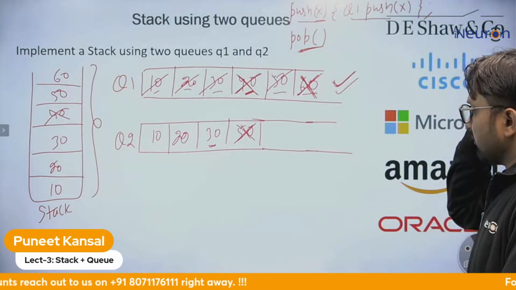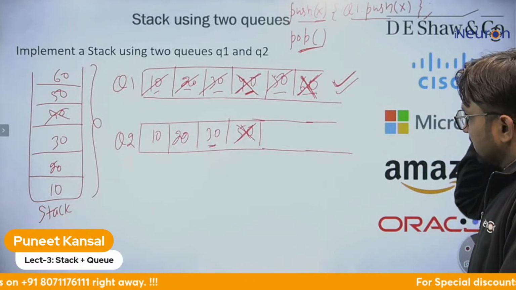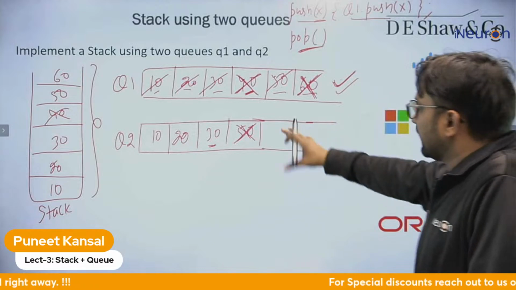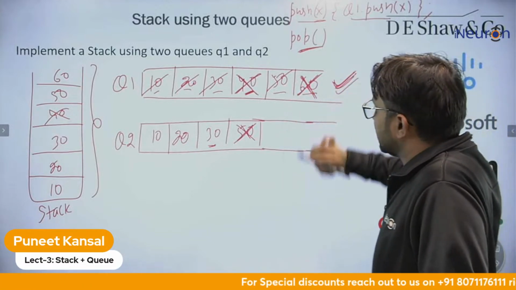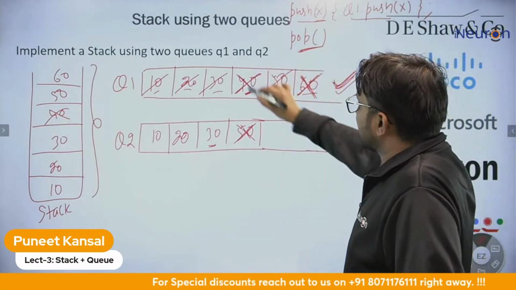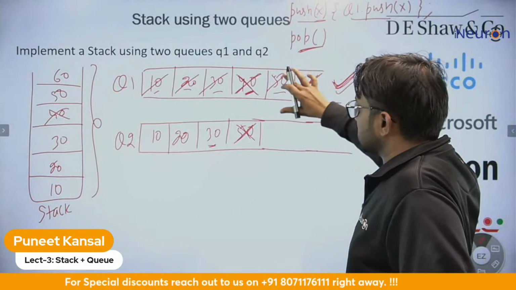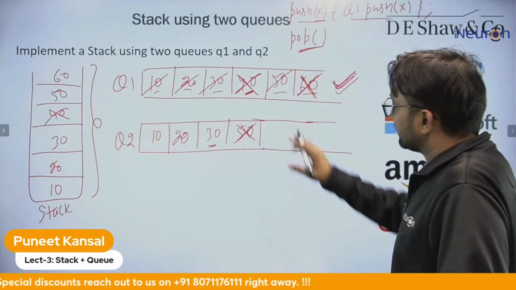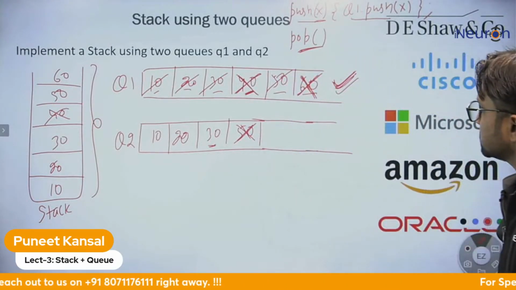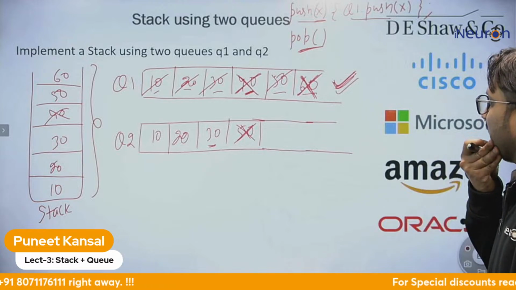Can we make it fail further? Till now this is working fine, but we need to add more conditions: we need to check if Q1 is empty or not. If Q1 is not empty, we need to shift the elements, then delete.